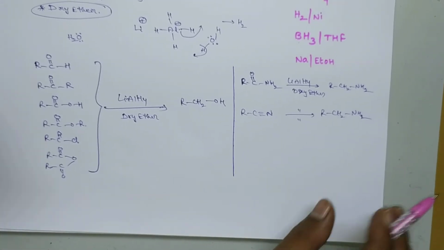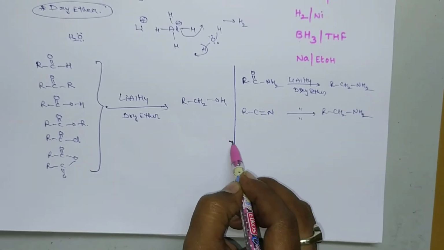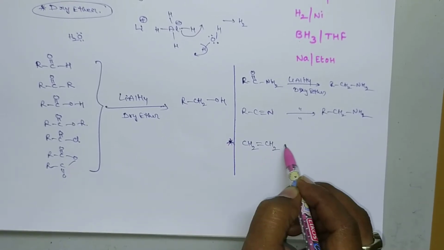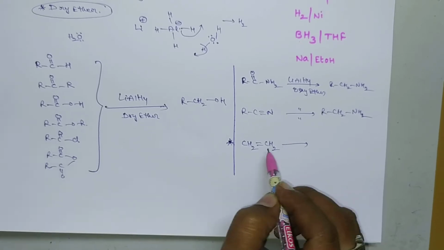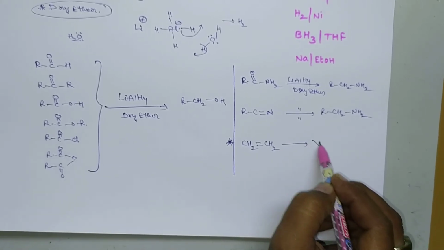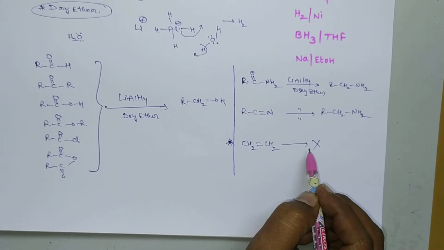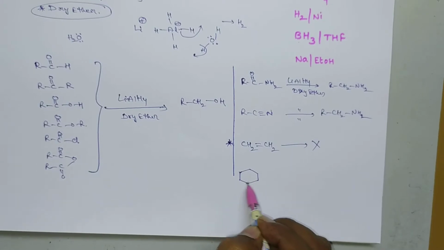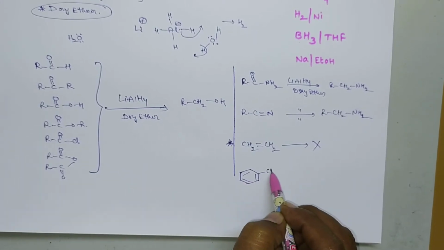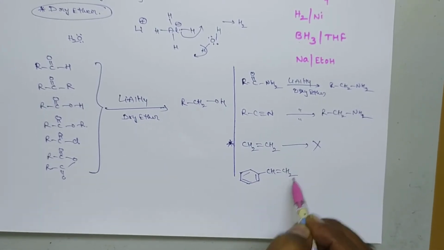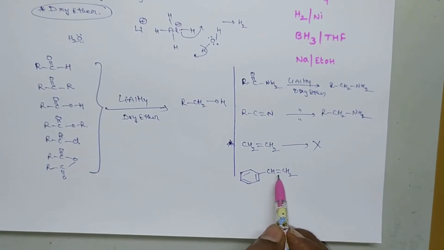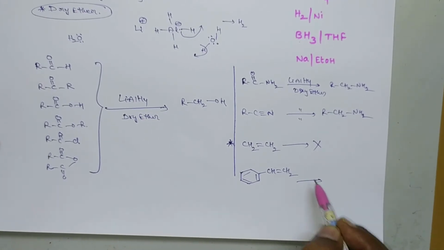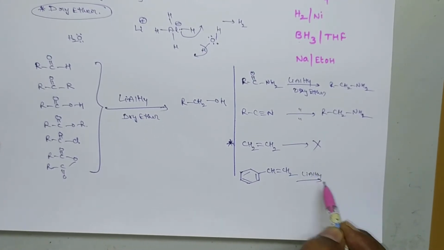But here is one point you have to remember. Lithium aluminum hydride cannot reduce alkenes. If you take any alkene, it cannot be converted into alkane in presence of lithium aluminum hydride. But if the double bond is present in conjugation with the aromatic ring, then it can easily be reduced by using lithium aluminum hydride.